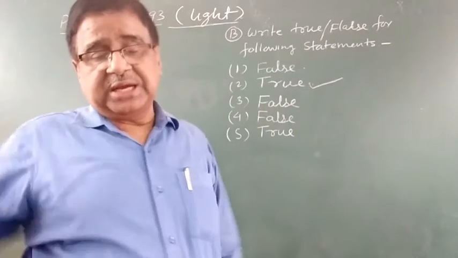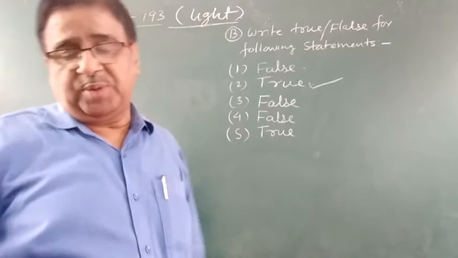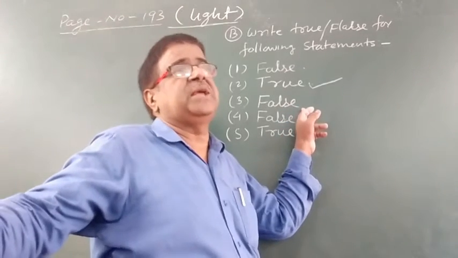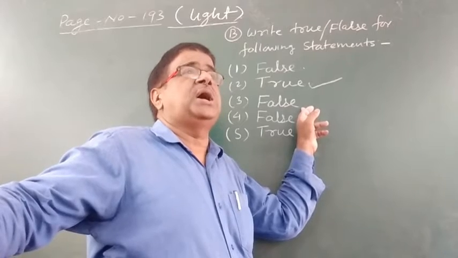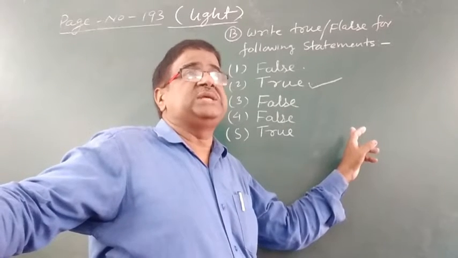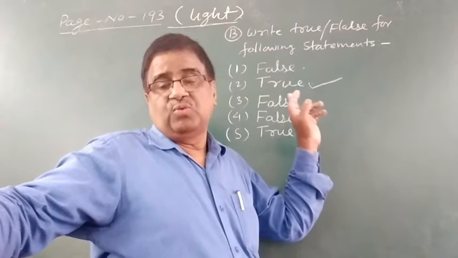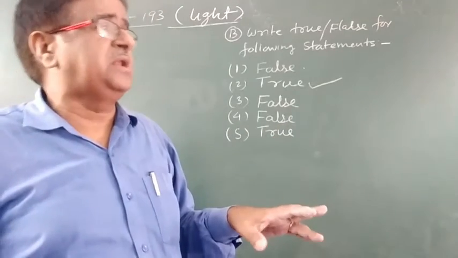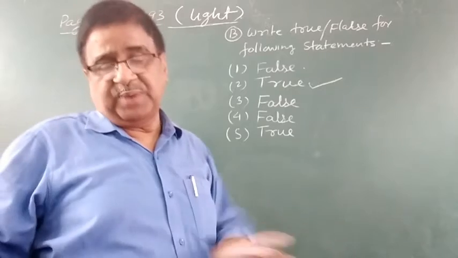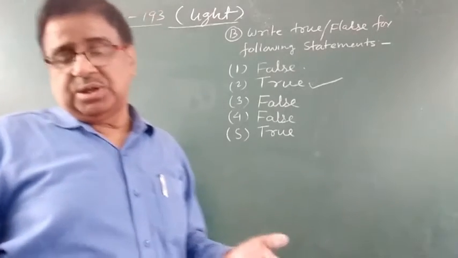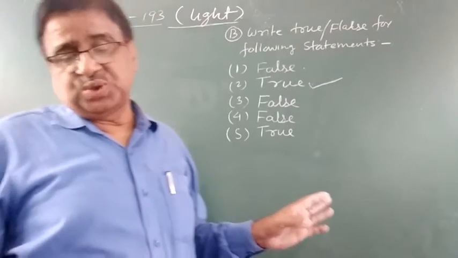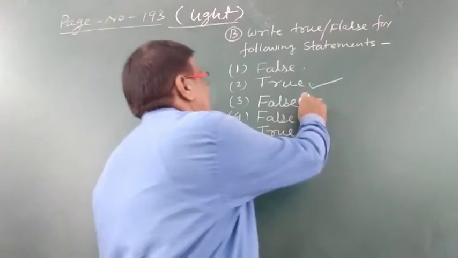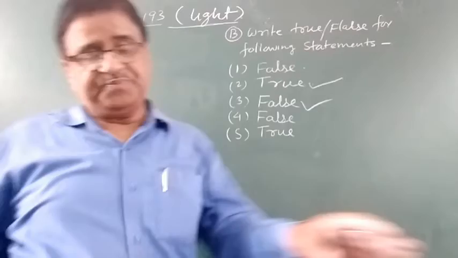Number 3, a concave mirror can never form a virtual image of an object. It is false, because a concave mirror forms virtual images when the object is placed between the focus and the pole. So saying it never forms a virtual image is wrong. So it is false.